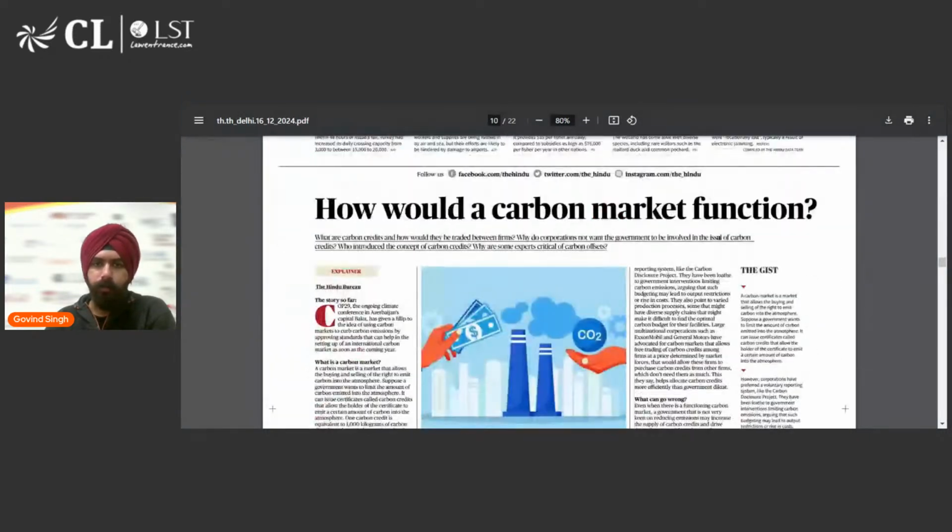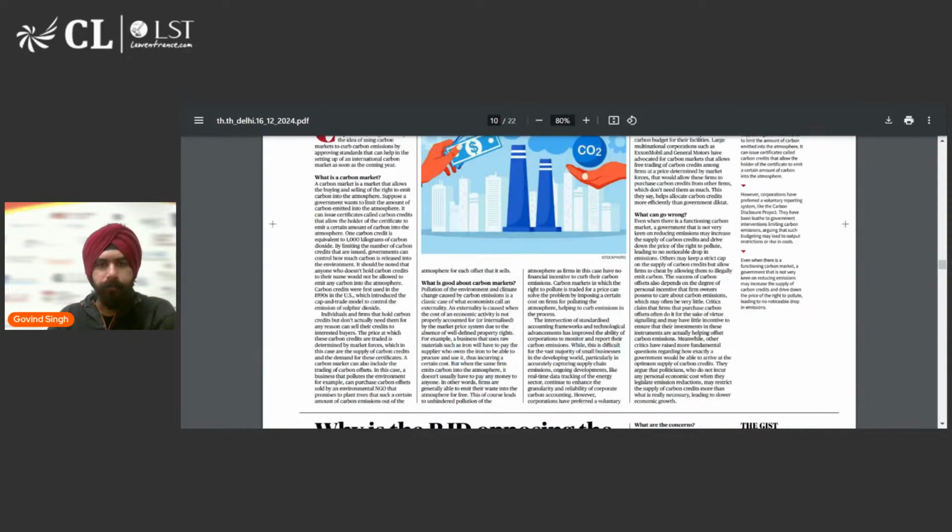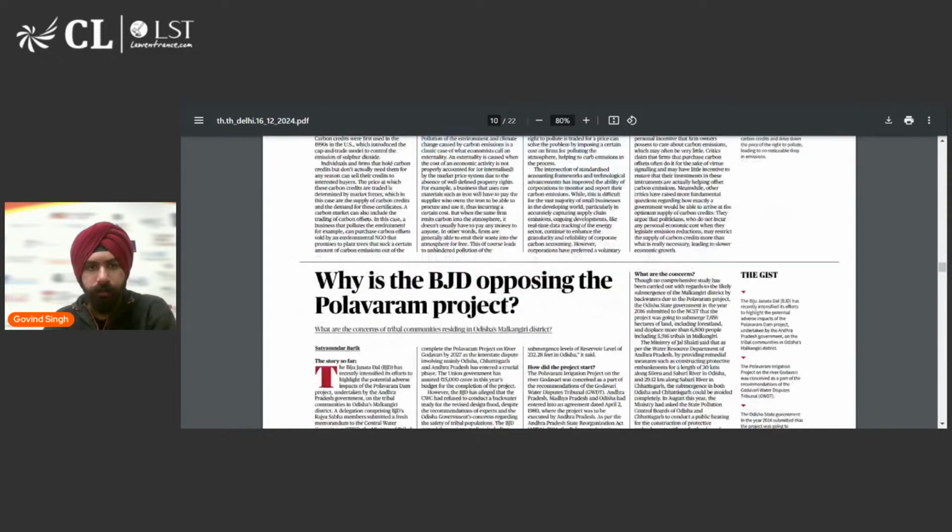Now, this is important. How would a carbon market function? We'll talk about this in detail when we begin the analysis. But this essentially talks about carbon trading and climate change. It talks about incentivizing companies to move towards green energy and renewable energy. We'll look at this in detail when we talk about it.